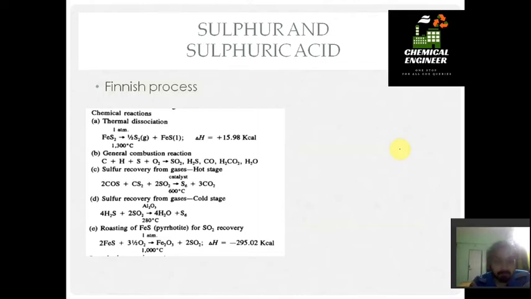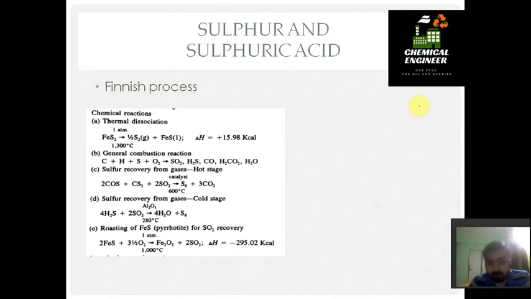Next, removing the impurities, that is CHS and air, a general combustion reaction takes place, forming SO2, H2S, CO, H2O and CO2 gas. Then from the first stage, the first reactor, we use a bauxite catalyst to produce sulfur, S6, but this is not pure because we have impurity in terms of CO2. So CO2 is separated from the first reactor and S6 is produced, but the conversion is low.